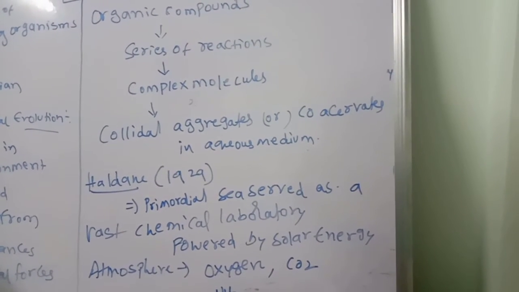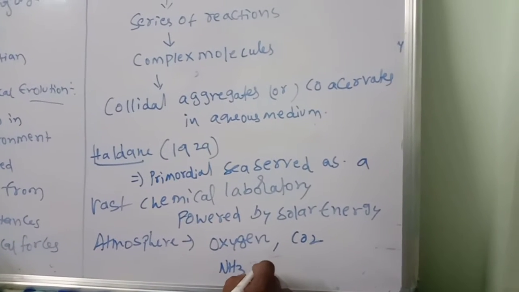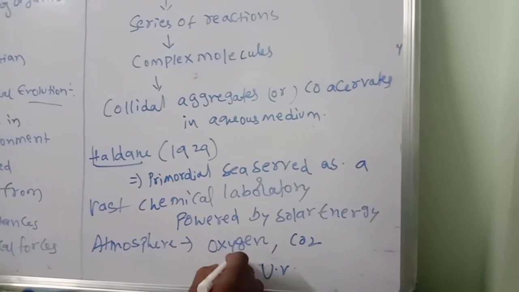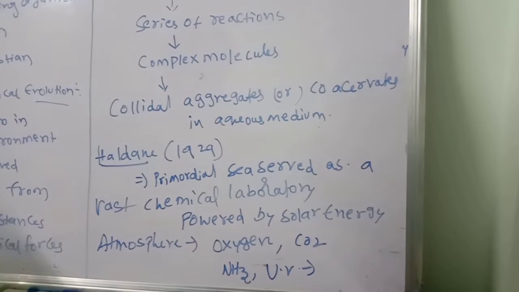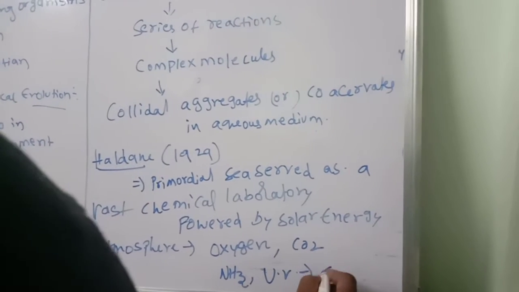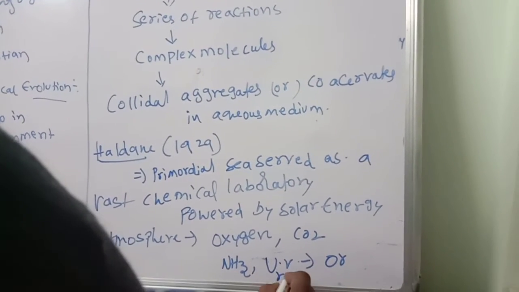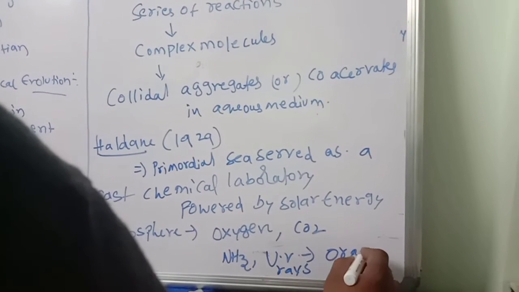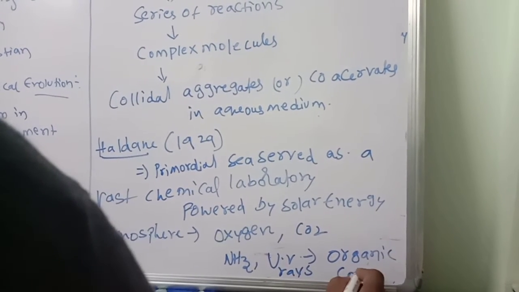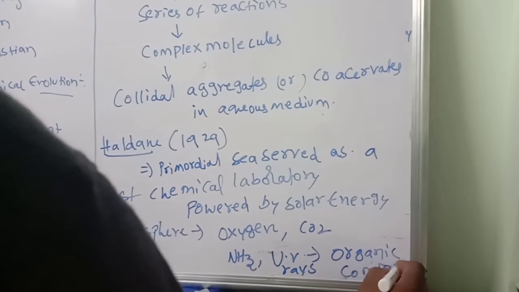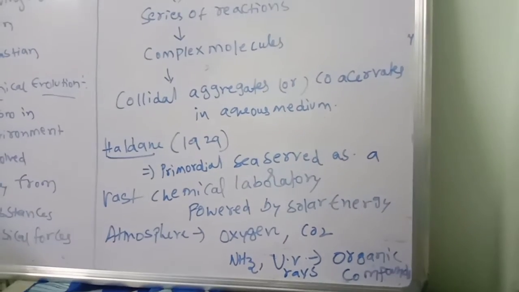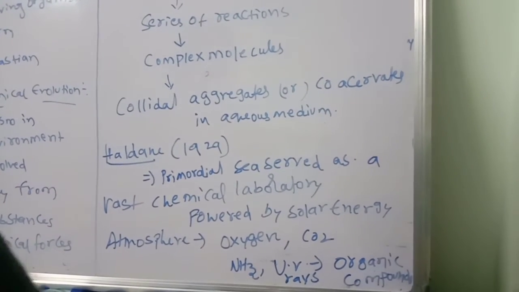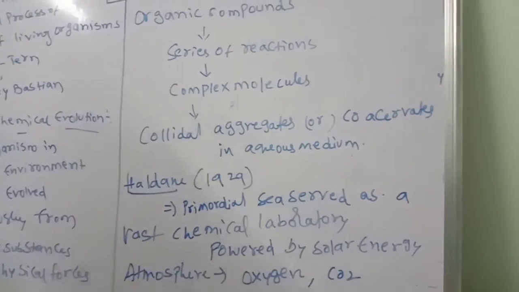With UV radiation, all these things, what happens? UV rays form the organic compounds. I will show the picture; all these things will be explained in the picture also. So these things you should remember.